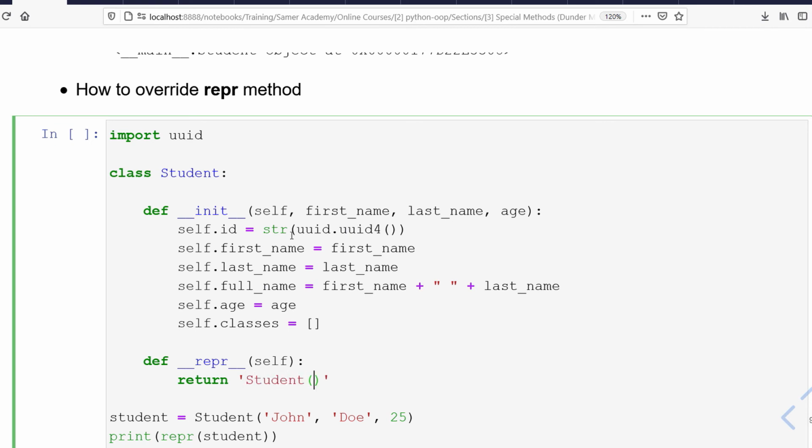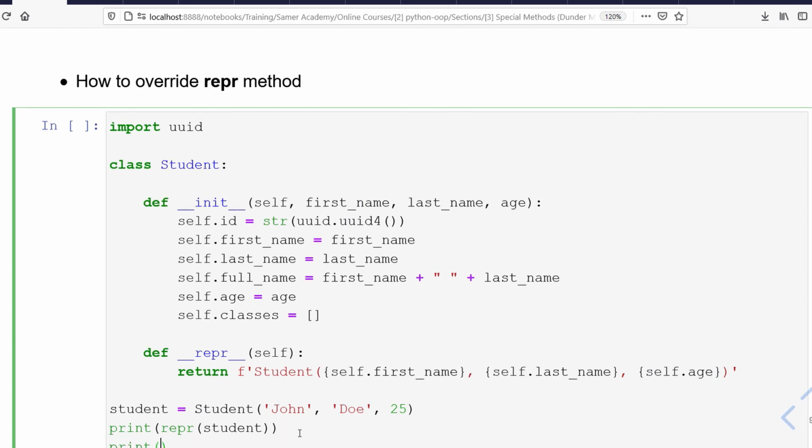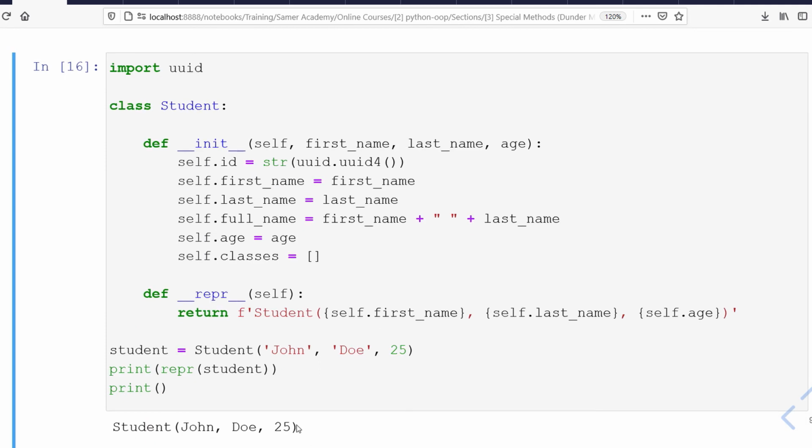I write the name of the class, and I know that my class in the constructor accepts 3 parameters, so I will use a formatted string, and here I'll say self.firstname, self.lastname, and self.age. Now let me print to see what I'll get in the output of this representation function. You will see I got this string.